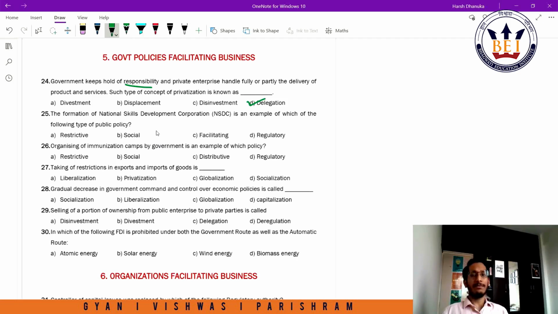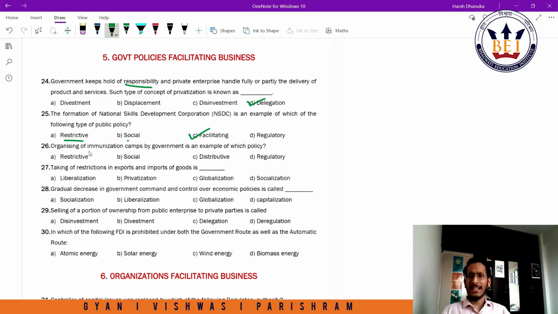So what type of policy would that be? It's not restrictive because I'm not trying to restrict anything. Social, there's no such policy called a social policy. We have studied this in the subject. All the policies designed for the public are ideally social policies. Facilitating, since I'm providing a facility for people to get vocational training and skills from this particular scheme, so this would be a facilitating policy. Again, I'm not trying to regulate anything, and hence it would not be a regulatory policy. So facilitating would be the answer for question number 25.